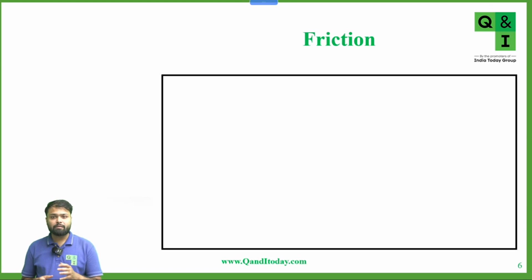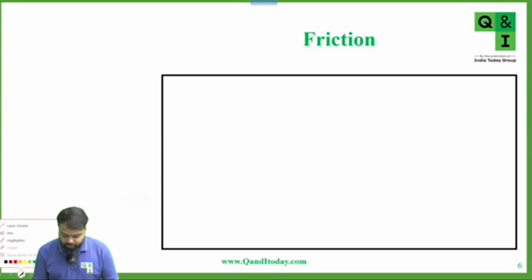Now, after that, we studied the types of friction. There are three types of friction mainly: static friction, sliding or kinetic friction, and rolling friction. Now, what is static friction? First thing, static friction is self-adjusting in nature. Okay. So, what is static friction?